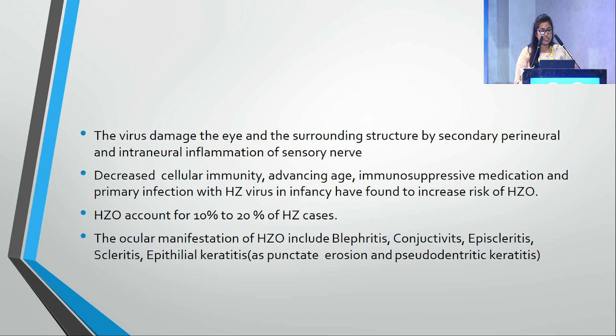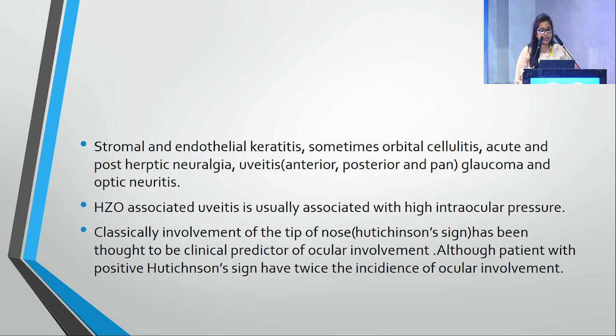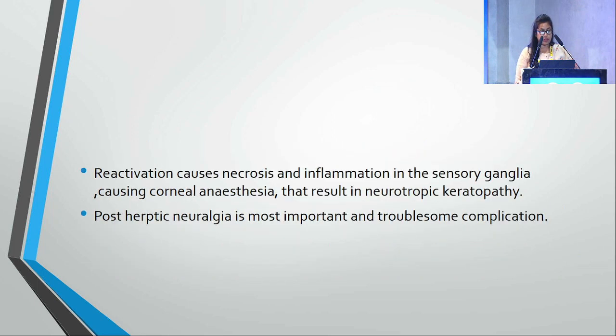The ocular manifestations of herpes zoster ophthalmicus include blepharitis, conjunctivitis, episcleritis, scleritis, epithelial keratitis, stromal and endothelial keratitis, sometimes orbital cellulitis, acute and post-herpetic neuralgia, uveitis, glaucoma, and optic neuritis. Herpes zoster ophthalmicus associated uveitis is usually associated with high intraocular pressure. Classical involvement of the tip of the nose, that is Hutchinson sign, is thought to be a clinical predictor of ocular involvement. Patients with positive Hutchinson sign have twice the incidence of ocular involvement.